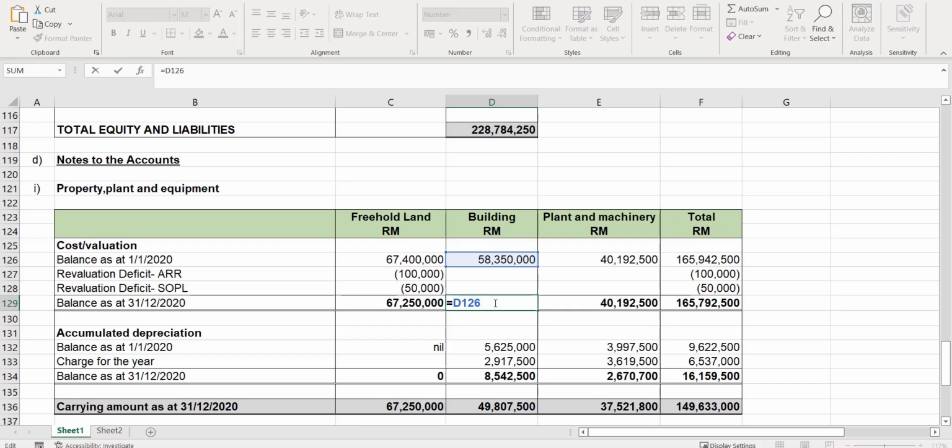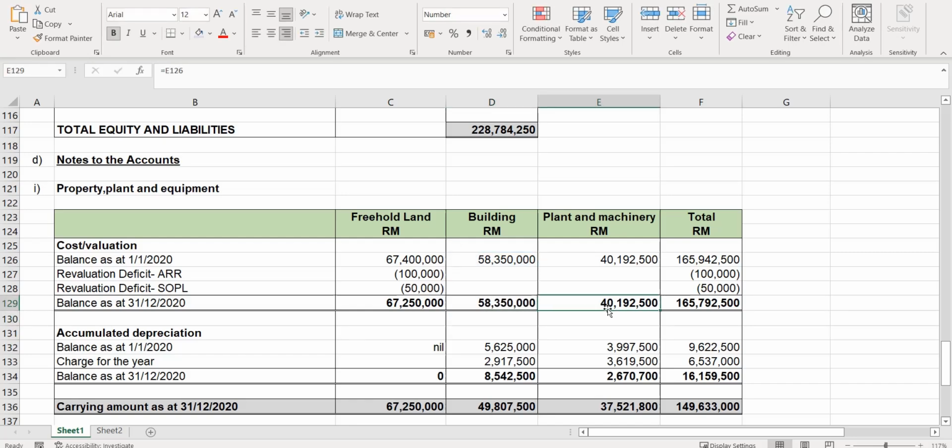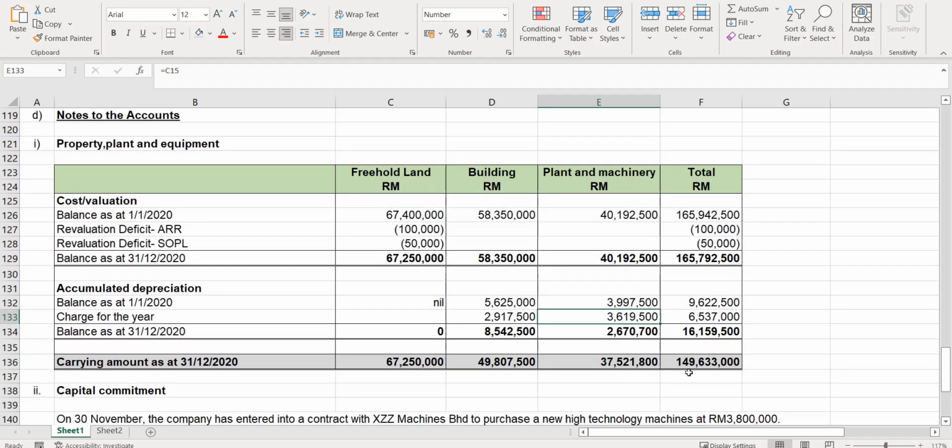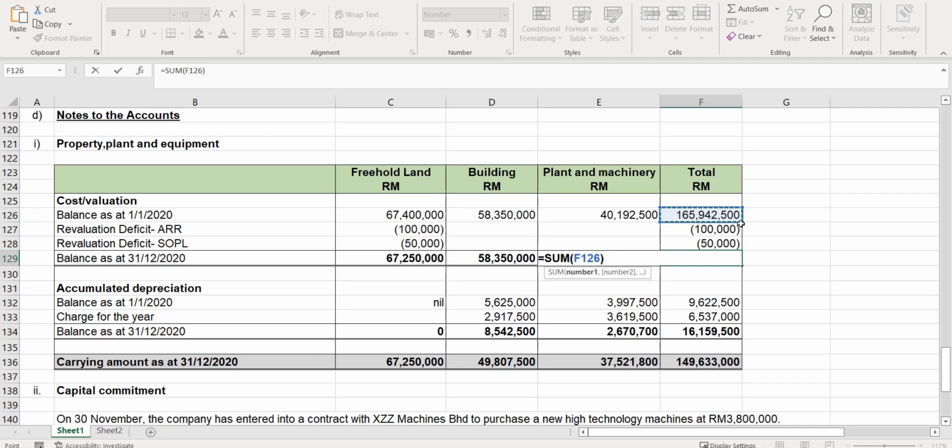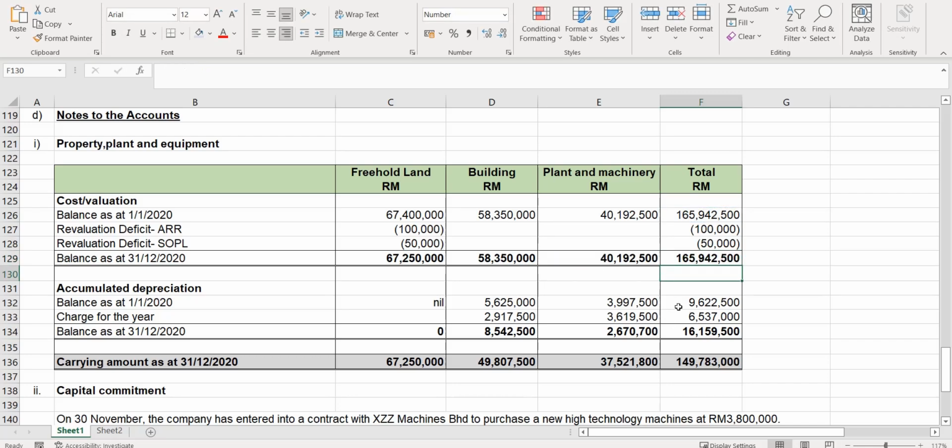The one here, no changes. Plant and machinery also no changes. The only changes is on your freehold land. You just need to calculate the depreciation for plant machinery and building. At the end, you have 149,633, which is your item for your carrying amount, which is the one here. First, let us just work out. This minus this, you got this.